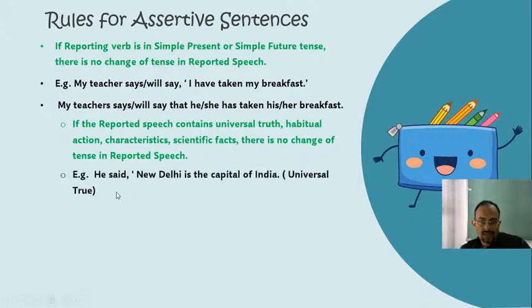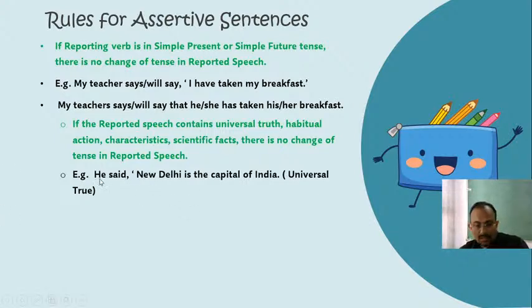See here. He said New Delhi is the capital of India. So "New Delhi is the capital of India" is a universally true statement. If you get any universally true statement like New Delhi is the capital of India, or the sun rises in the east, or say, for example, the entire country is under the effect of the COVID-19 pandemic, these are all universally true statements. So for universally true statements there is no change of tense.